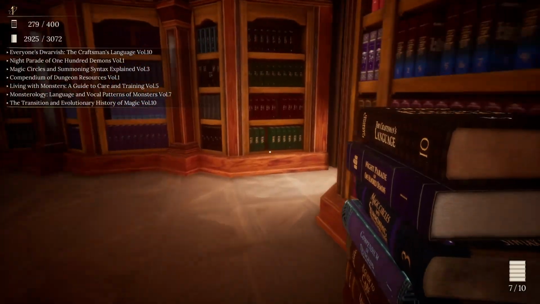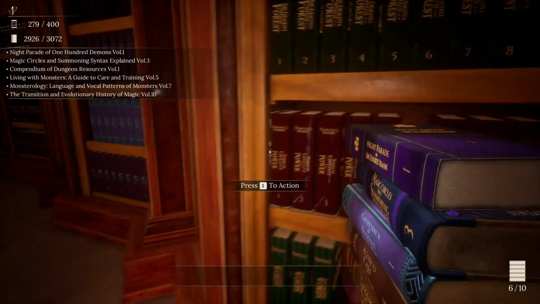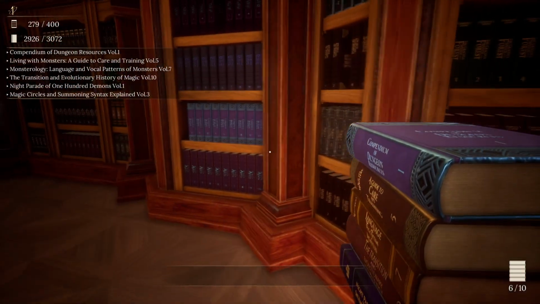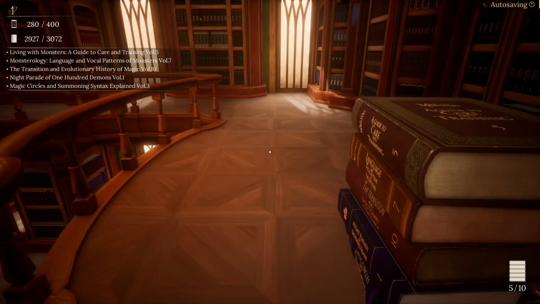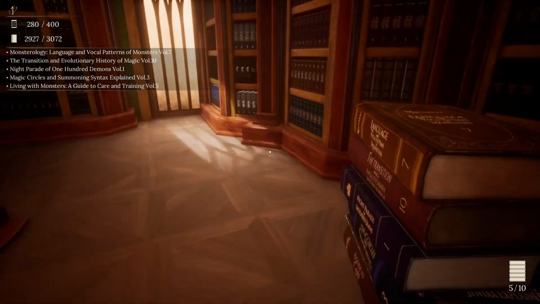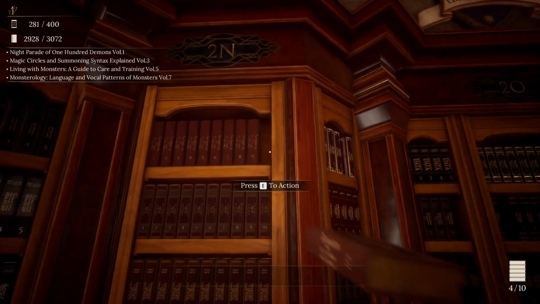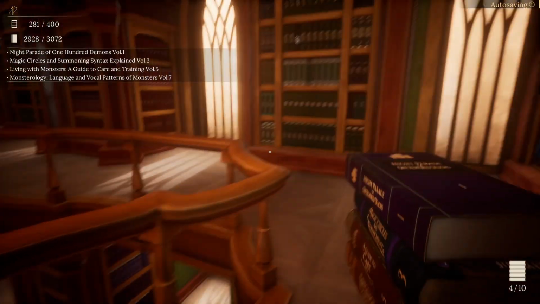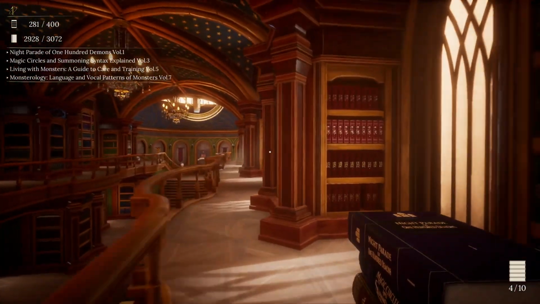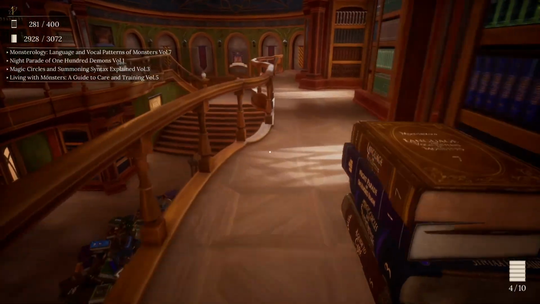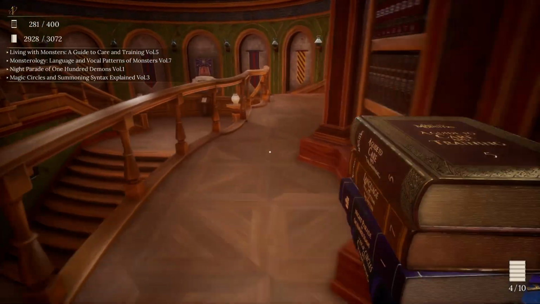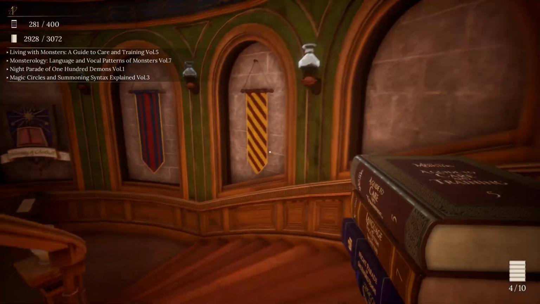Everyone's Dwarvish, the Craftsman's Language, Volume 10 goes over here. Compendium of Dungeon Resources, Volume 1 completes that one off. Transition Evolutionary History of Magic, Volume 10 completes that one off. So Monsterology, Summoning, Necromancy. So, Living with Monsters Guide to Care and Training, Volume 5.